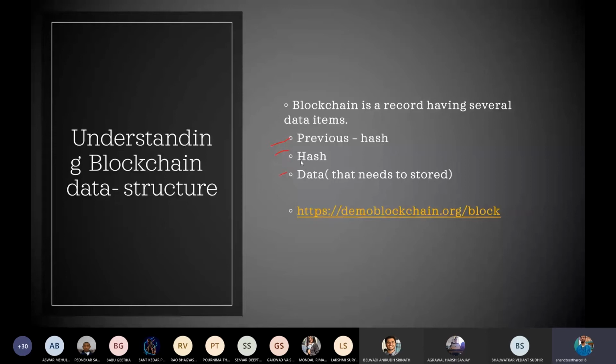This is nothing but a string called hello world, and this hash is a hexadecimal value. This hash is a unique identifier of the block. So this is unique, and it is a hexadecimal number of 64 characters. These 64 characters come when we generate this hash using the SHA-256 hashing algorithm. But for now, just imagine that this is a hash that is also a data field, and this is a previous hash that is also a data field.